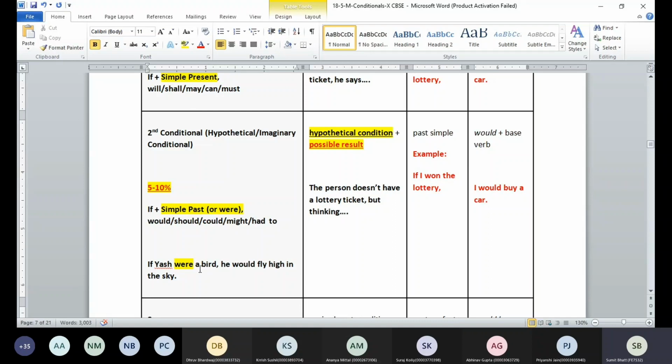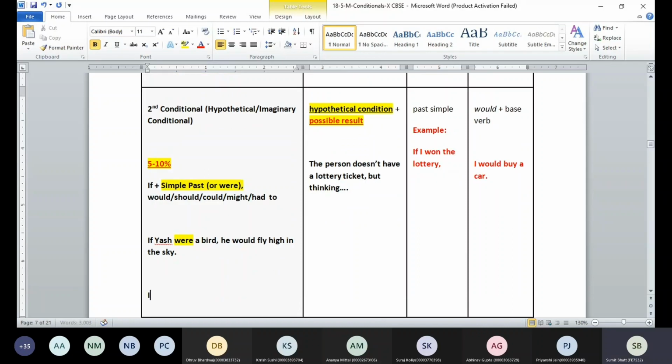The person is imagining. Now, if you think that this thing is not possible, the person cannot become a bird, so we are talking about the future only. When we are referring to this thing happening in the future, suppose we get a technology where wings can be attached to a person and he can fly. That thing is still possible. We are talking about imagination, but that thing is still possible.